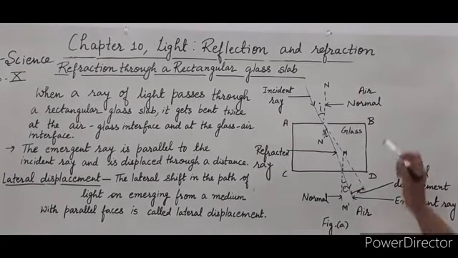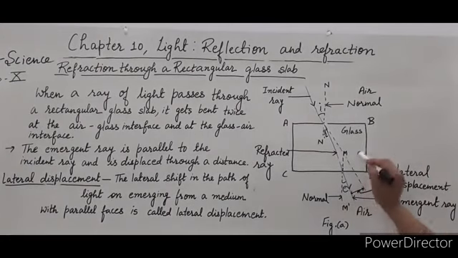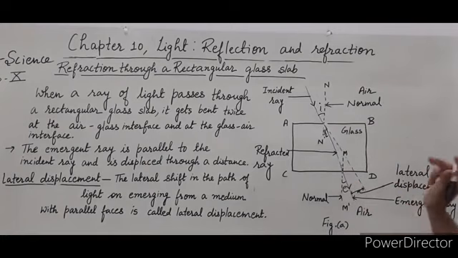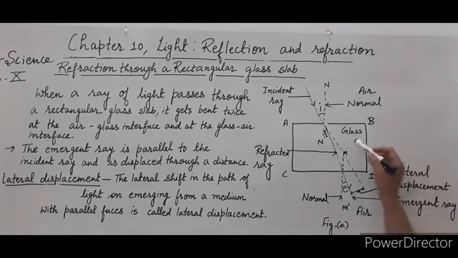First at the air-glass interface AB. Second at the glass-air interface, that is CD. So twice the ray gets deflected. What happens when light enters from air to glass? Its speed changes. There is a change in the speed of the light, so the ray of light deviates from its path. Again, when the ray of light enters from glass to air, it deviates from its path as the speed of